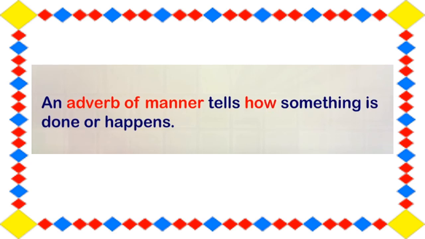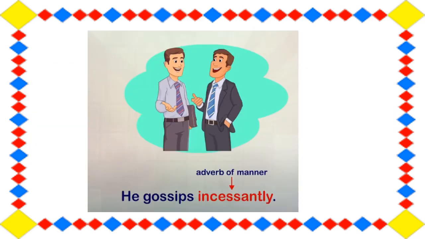So students, an adverb of manner tells how something is done or happens. Let us look at this example. He gossips incessantly. Incessant means never stopping. So students, this sentence tells us that he gossips how? Incessantly. So here it is what? The adverb of manner. So students, the adverb that shows how or the manner in which an action happens is called the adverb of manner.